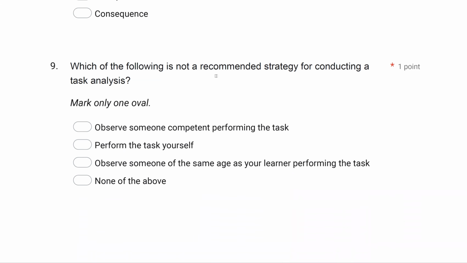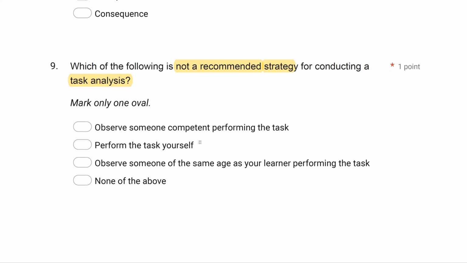Question 9, which of the following is not a recommended strategy for conducting a task analysis? So task analyses, if you follow my videos, you've probably seen a question similar to this before. Very important to understand task analyses and the complexities within them. And so we're looking for a strategy that is not recommended. Again, those keywords, not recommended. A, observe someone competent performing the task. Is that not recommended? Well, it is recommended. That's one of the better ways to conduct a task analysis.